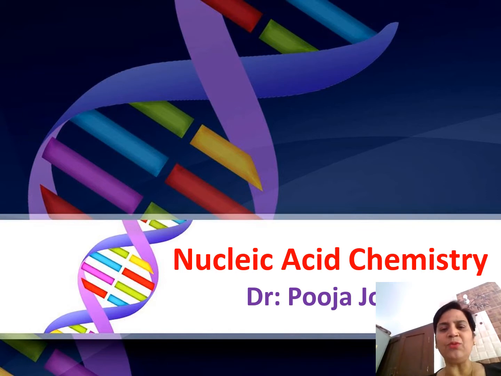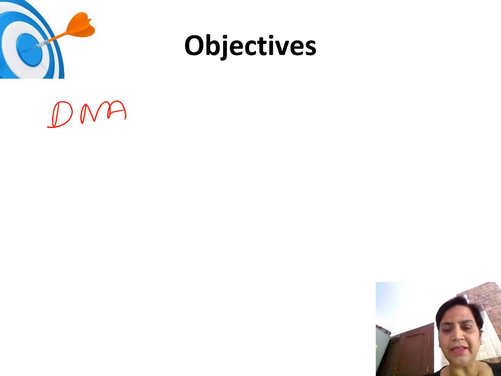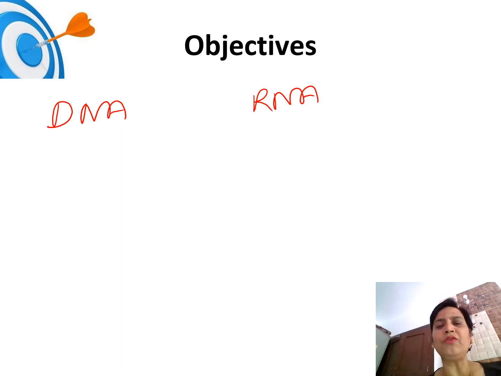So what are the acids which are present in the nucleus? They are DNA and RNA. And on the basis of these two, the entire central dogma of information is based.